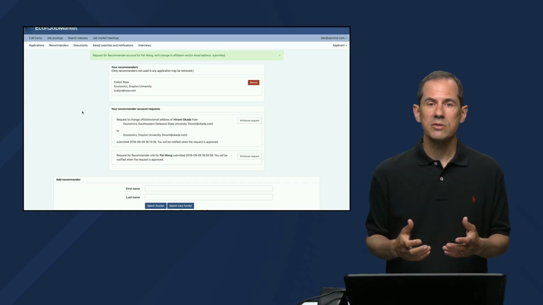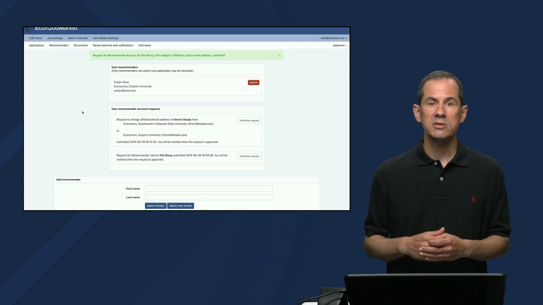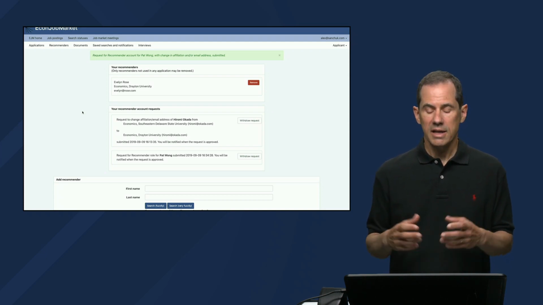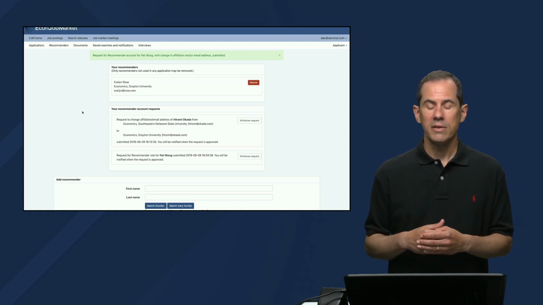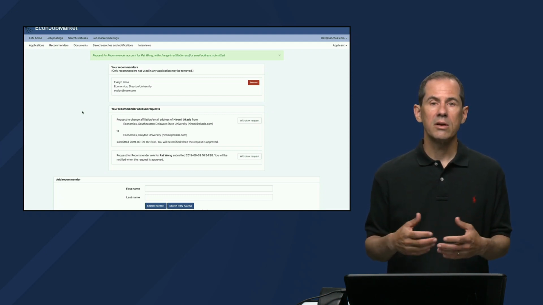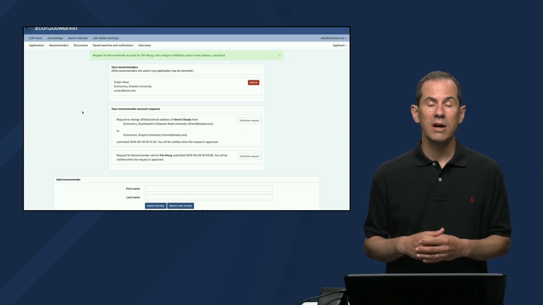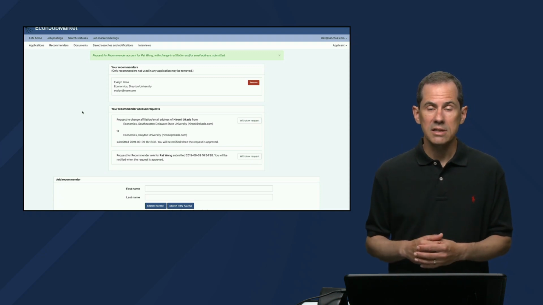So this brings us to another point, which is who is responsible for pushing this process along. In this case, Okada has to just confirm that the change of affiliation is correct, and Wong will get an email that requires confirmation to serve as a recommender. So the candidate doesn't have to do anything at this stage.